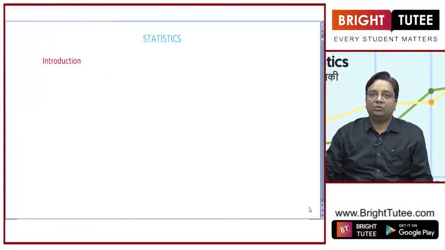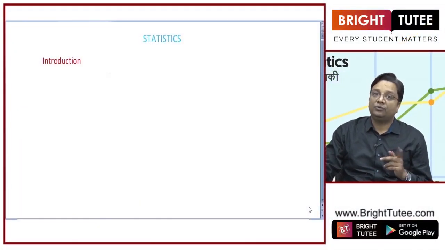In today's lecture we will start the chapter of statistics. This chapter is an interesting chapter and it will go a long way with you if you understand it well in this class. In class 9th or in the previous classes you have learnt about representation of data in terms of bar graphs, histograms, etc. And then we calculated some of the terms like mean, median and mode for ungrouped data. Mean, median and mode are known as measures of central tendency. So we talked about that in class 9th. Now in this class we will specifically talk about mean, median and mode of grouped data.